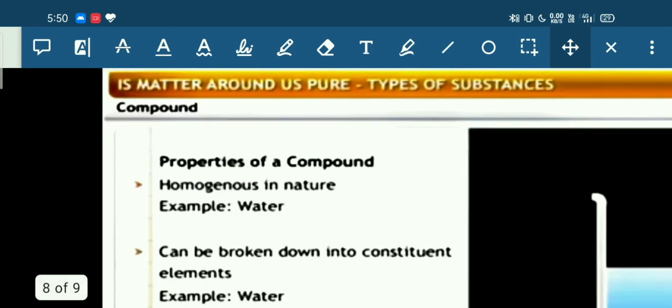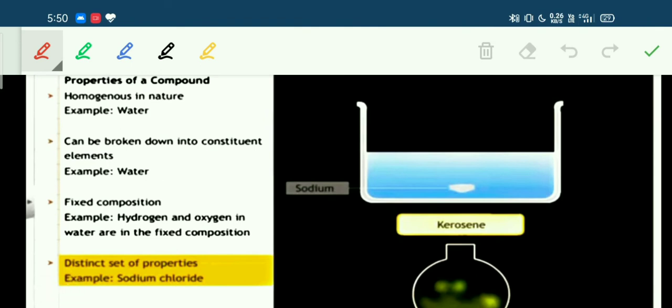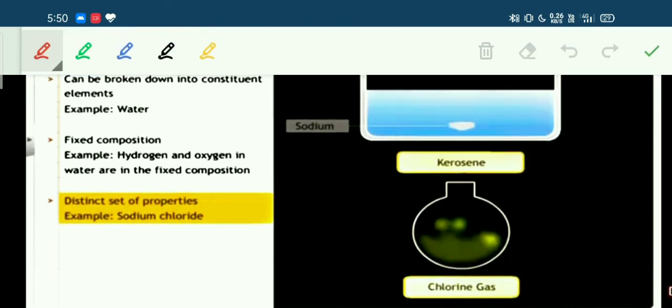But if we compare it with sodium and chlorine, we will find that it has different properties as compared to sodium and chlorine from which it is made. Sodium is stored in water and it catches fire easily, whereas chlorine is a greenish colored gas which is highly poisonous. But sodium chloride, that is formed from sodium and chlorine, is white in color and it is edible. That means a compound has distinct properties as compared to the elements from which it is made up of.